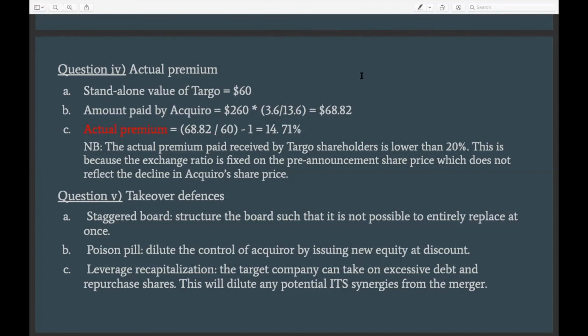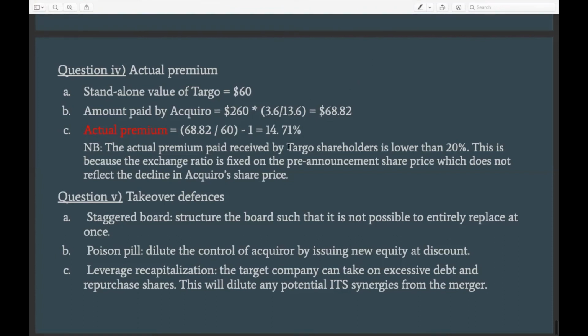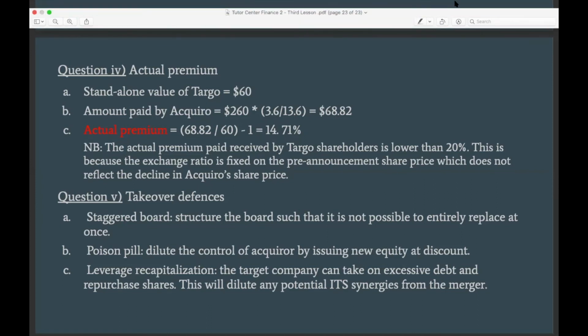So in this kind of question, if you would end up with an actual premium that is in fact higher than 20, it should tell you 100% that the answer is not right. Because from the facts, you know that the premium is going to be less. Even if you don't know exactly how much, you definitely know that it's going to be less.